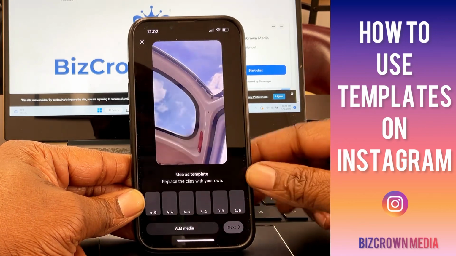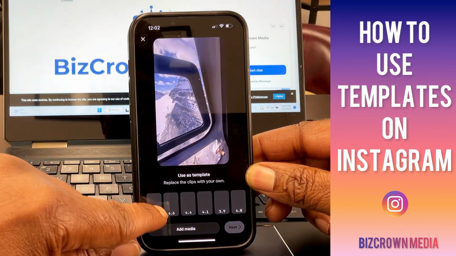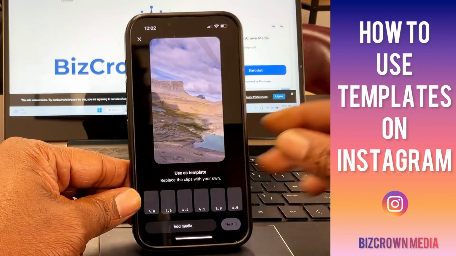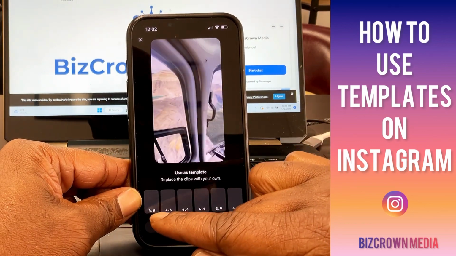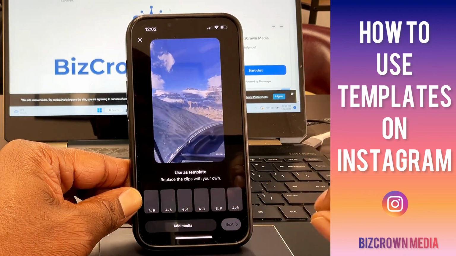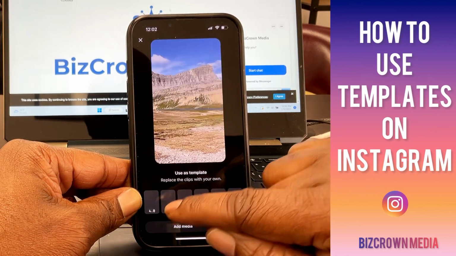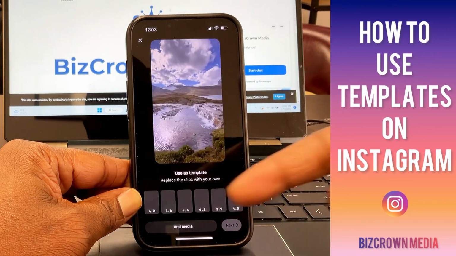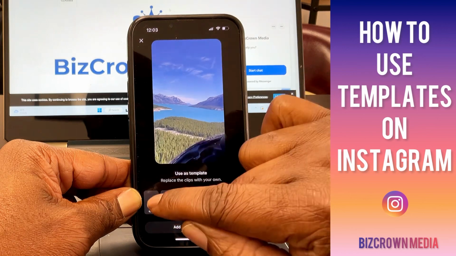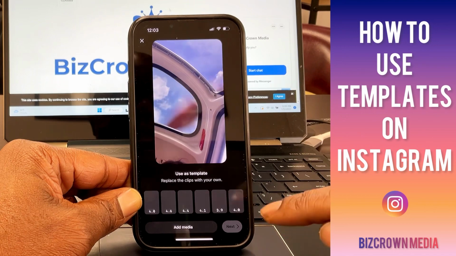And now, as you can see, it gives us the option to pick our media and insert them into all these rectangles here. Now you'll notice the rectangles have times: 4 seconds, 4.6 seconds, 4.4 seconds, 4.1 seconds. These are all in seconds. So whatever media you're going to put in here, you have to know it's going to be timed. No matter how long that media is, when you insert it in here, even if it's a 15-second media, it's going to be 4 in here, unless you want to customize it that way. But right now, because you're using this template, that's how it is.